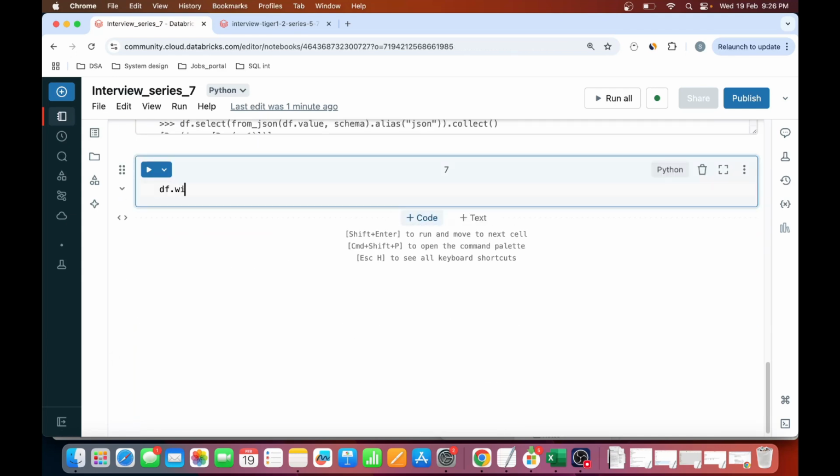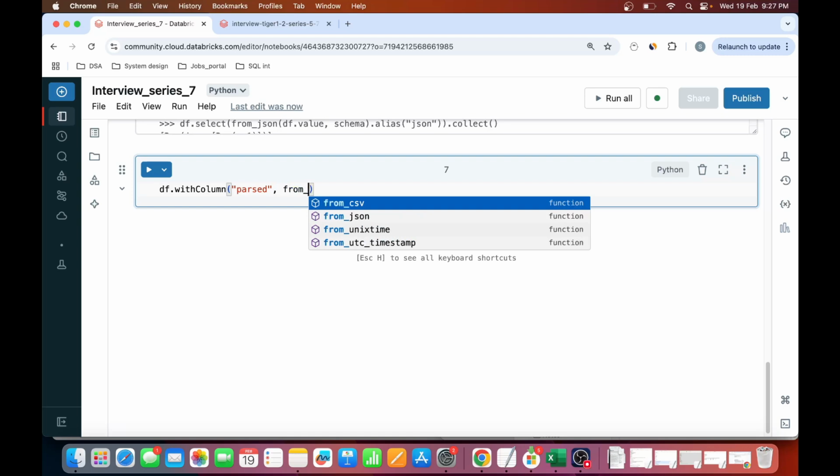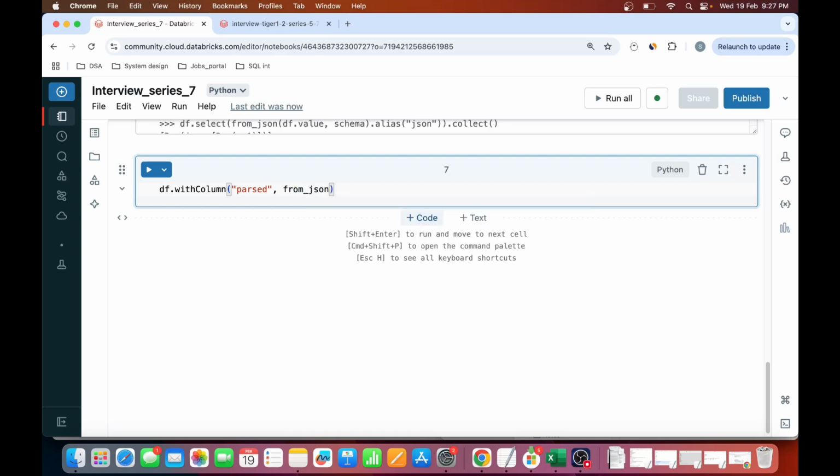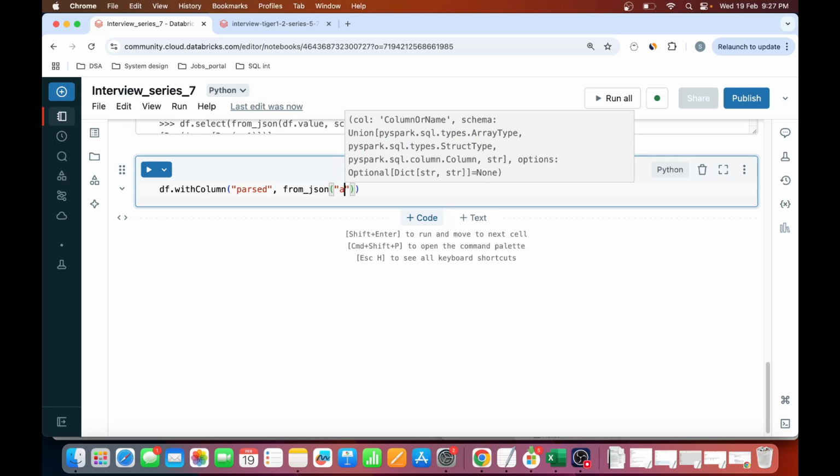So I have df dot withColumn. Using withColumn, I will create a new column called past. In this column, I will be providing the expression here. So the expression will be from_json function. I will be passing my column name. What is my column name?